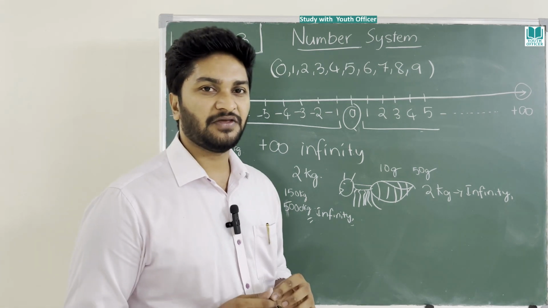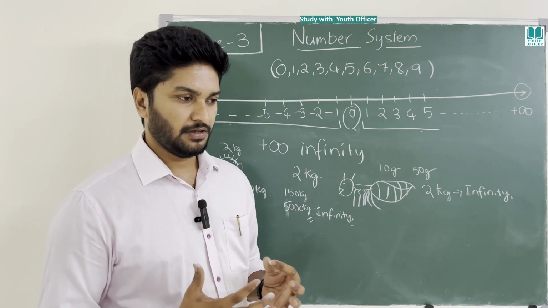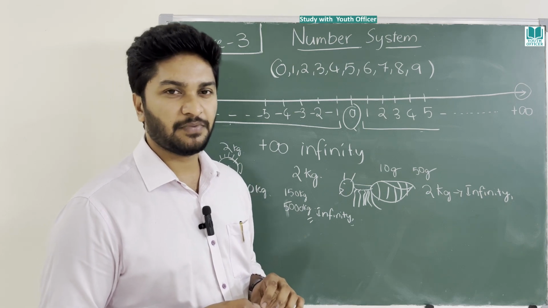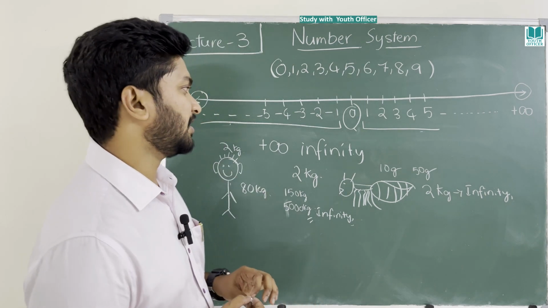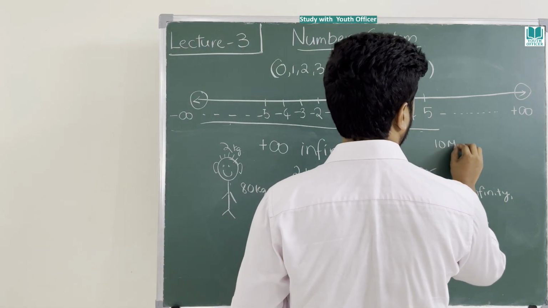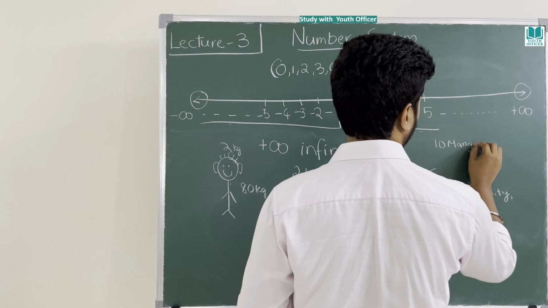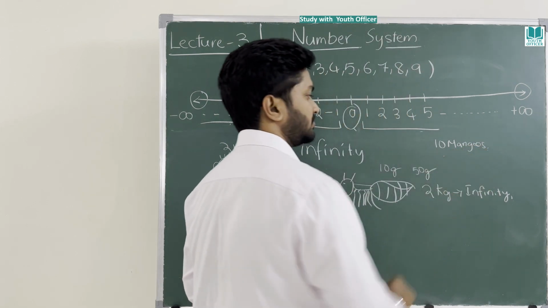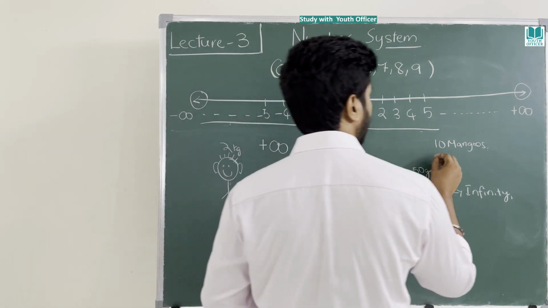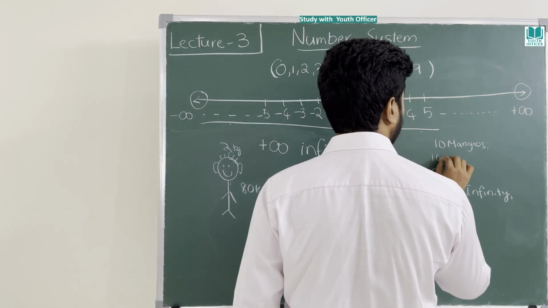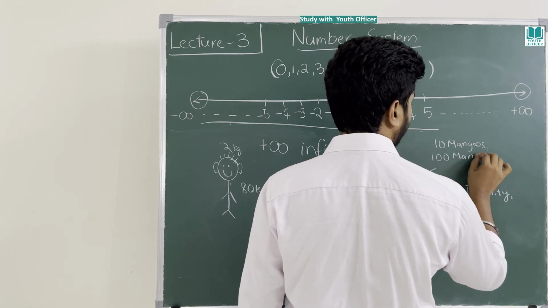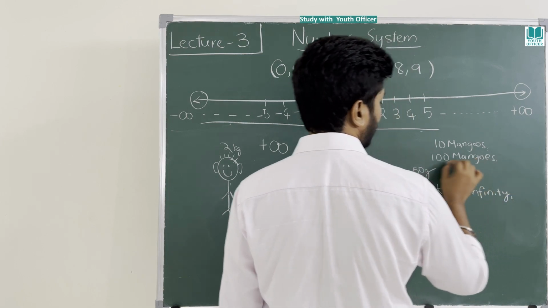See, if you take an example, you are very hungry, and it is summer. Let us take the example of a mango. How many mangoes can you consume? Example, maximum 10 mangoes. What if I start stuffing more than 10 mangoes? Let us take, I stuff you with 100 mangoes.